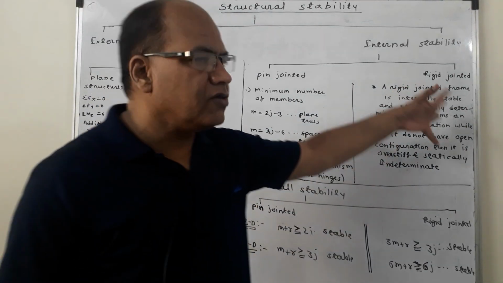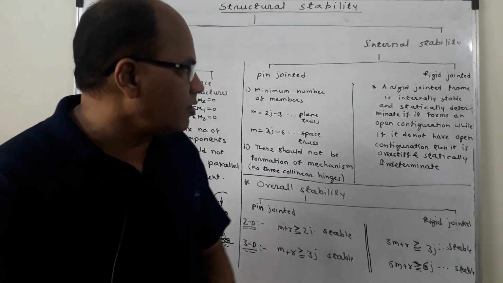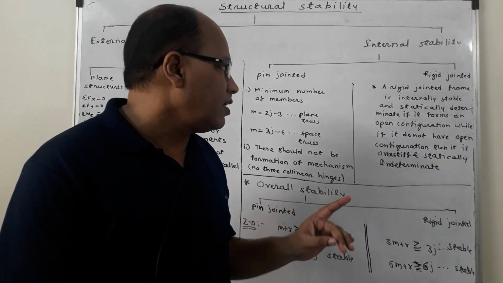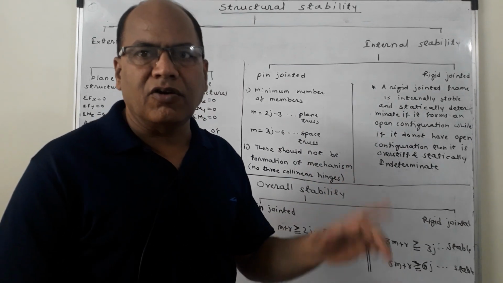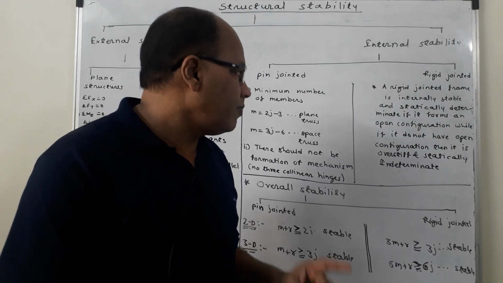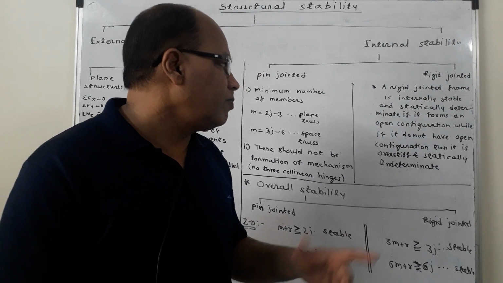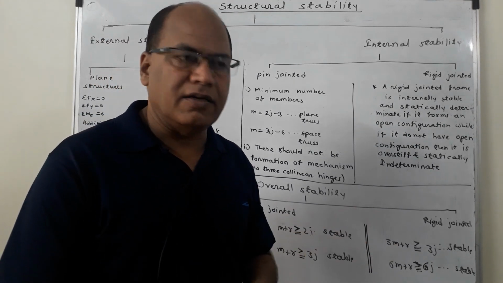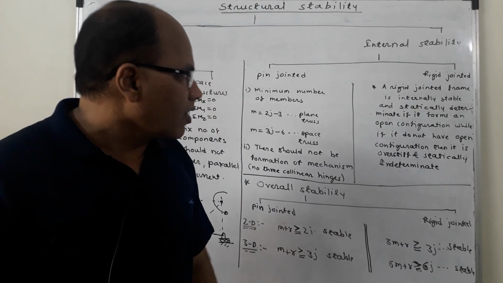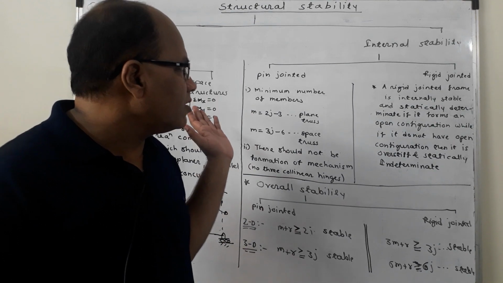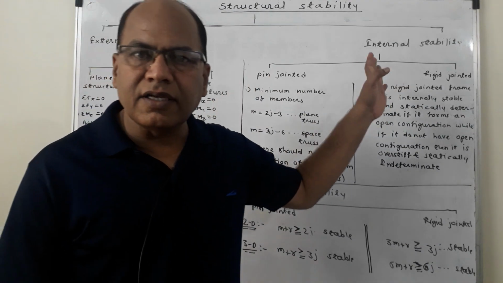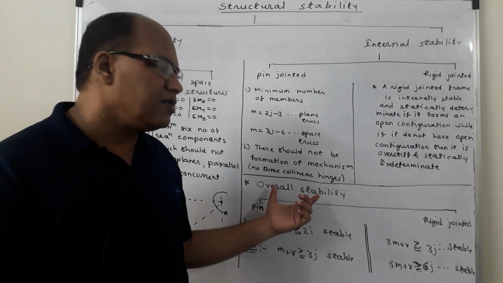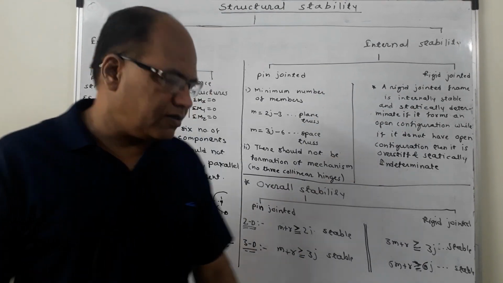In case of rigid jointed structure, a rigid jointed frame is internally stable and statically determinate if it forms an open configuration, while if it does not form an open configuration, then it is over stiff and statically indeterminate. Now, instead of going for external stability and internal stability separately, there is an alternative approach in which we discuss the overall stability of the structure.